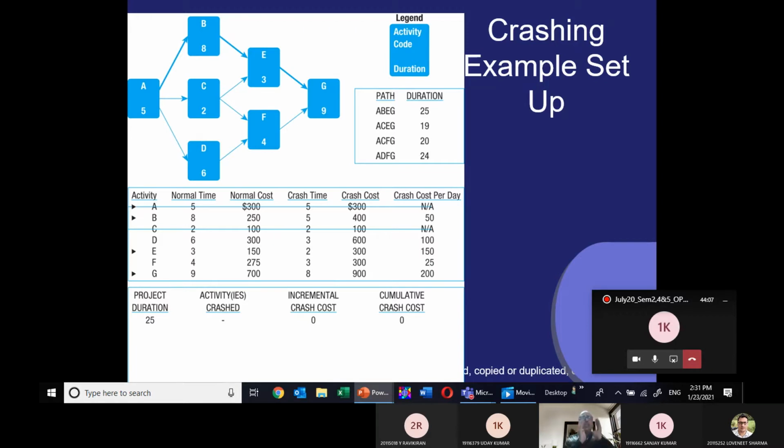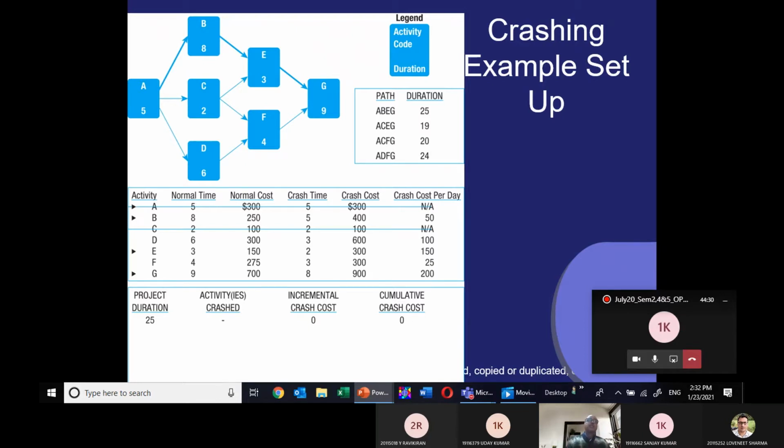Our focus will now shift to A, B, E, and G. First thing I have already identified: we have to crash either A, B, E, or G only. No need of looking towards C, F, and D. Am I clear?